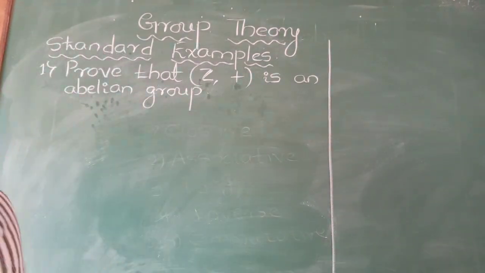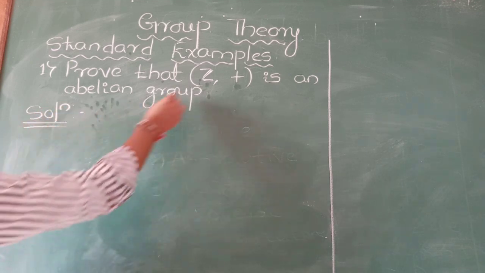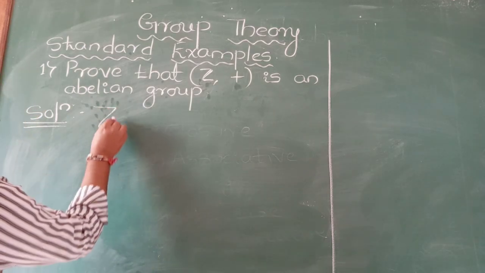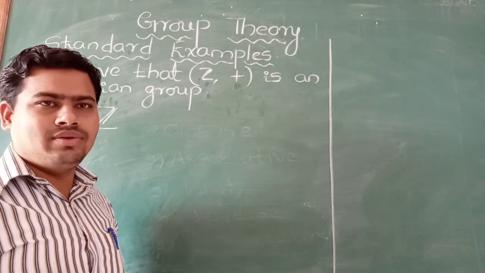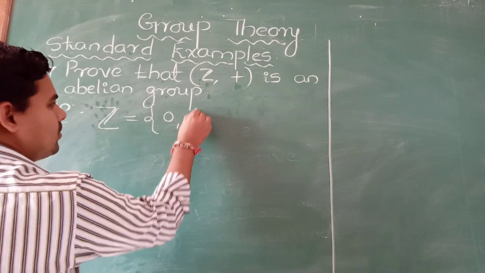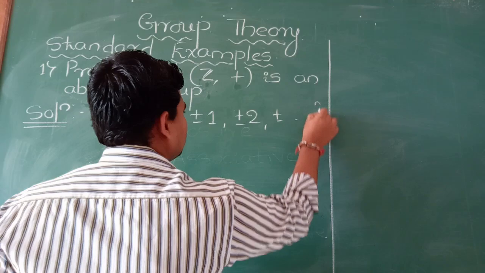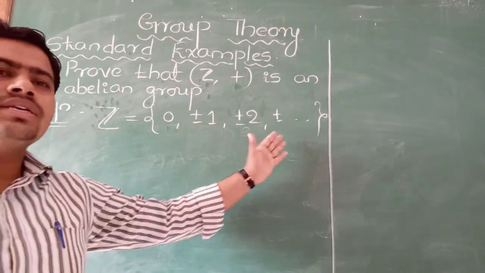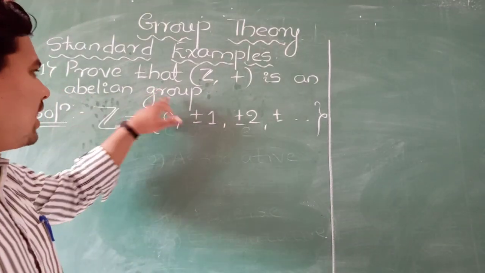The solution. Z means the set of integers. The set of integers is usually denoted by Z, or sometimes by I. Z is nothing but the integer set: 0, plus or minus 1, plus or minus 2, and so on. The integer set includes 0, positive numbers as well as negative numbers. Then we need to prove this is an abelian group.